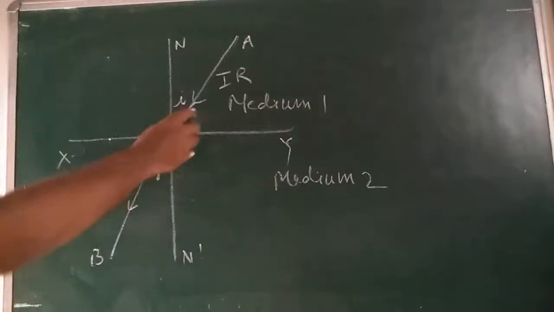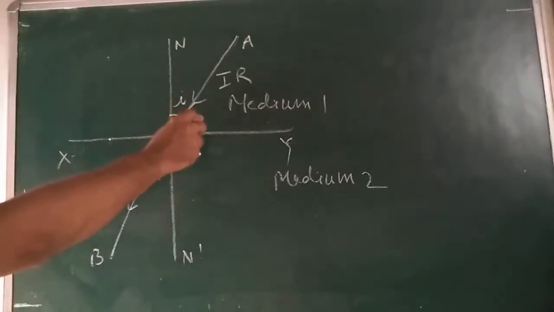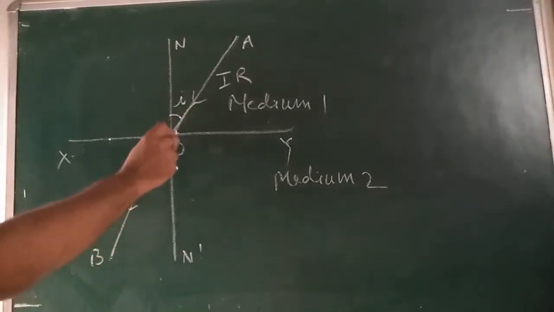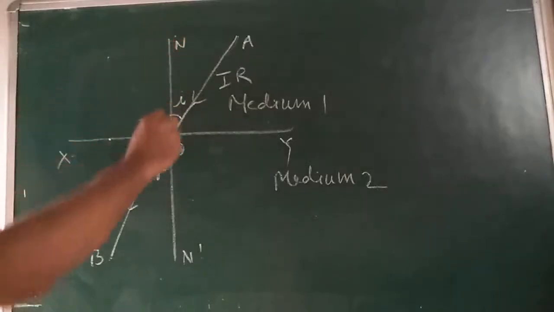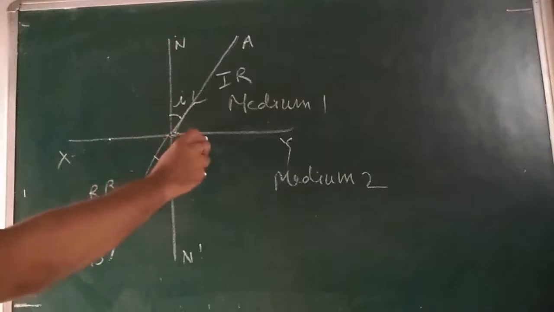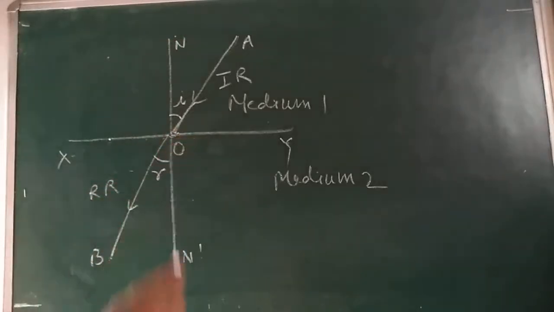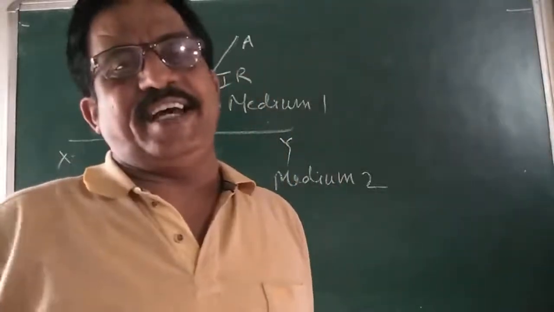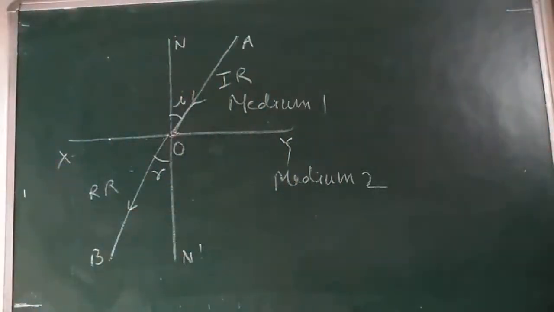So AO is called the incident ray. OB is called the refracted ray. O is called the point of incidence at which refraction occurs, and NOS is called the normal to the plane surface XY that is separating the two media. So draw this diagram. We can see here.